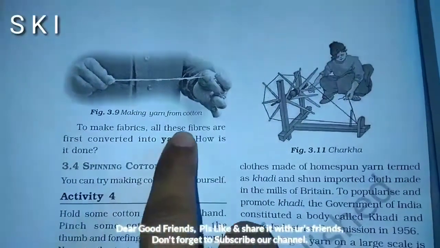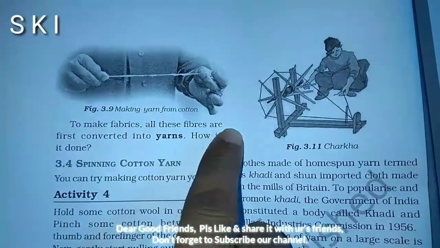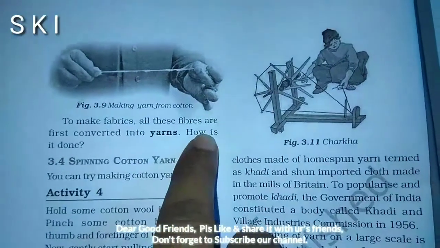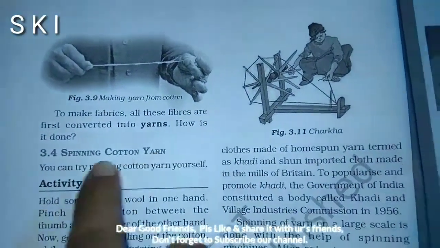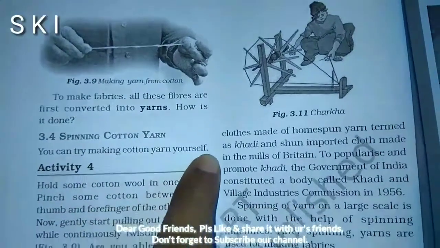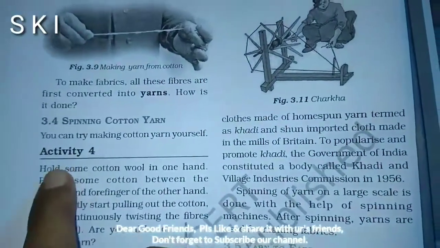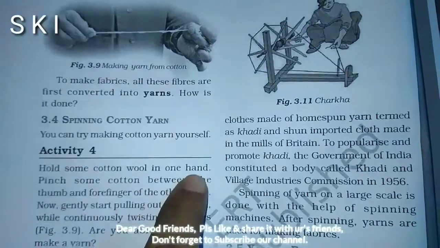To make fabrics, all these fibers are first converted into yarns. Here is how it is done. 3.4 Spinning cotton yarn. You can try making cotton yarn yourself. Activity 4. Hold some cotton wool in one hand.